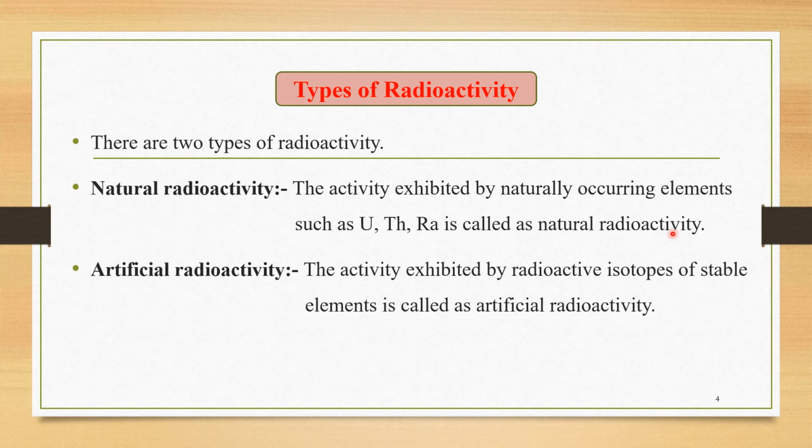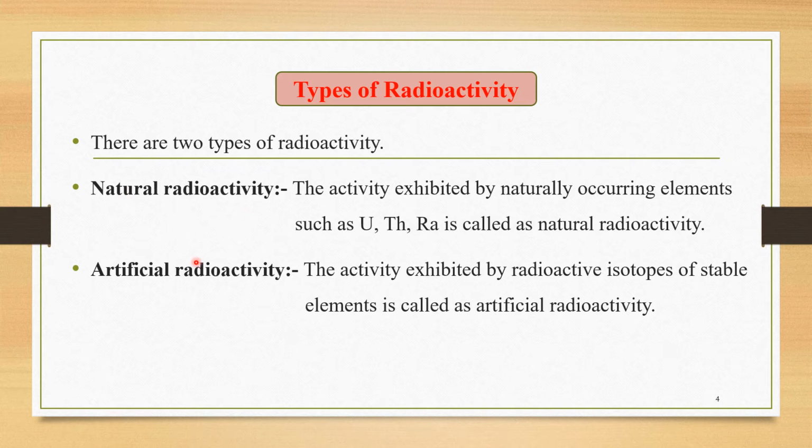Now, once we know what radioactivity is, we are interested to know the different types of radioactivity. There are two types. One is called natural radioactivity. What is natural radioactivity? The activity exhibited by naturally occurring elements such as uranium, thorium, radium is called natural radioactivity. Those elements which occur in nature and show radioactivity, such as uranium, thorium and radium, are the important radioactive elements.